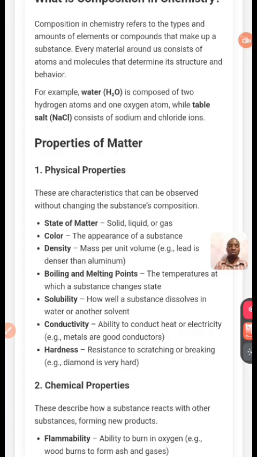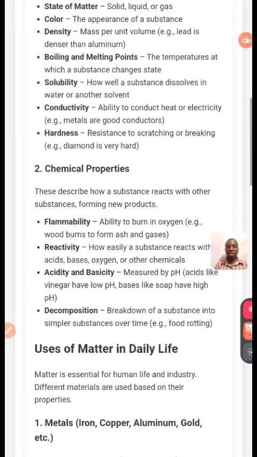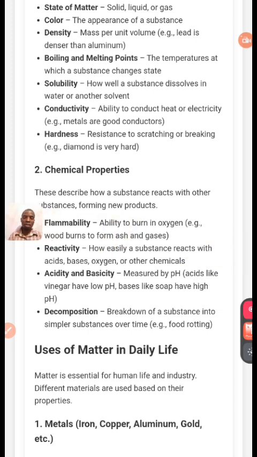Now, let us look at the chemical properties of matter. These are what I'm talking about. This is the chemical property. Number one, we have flammability, we have reactivity, we have density and basicity. We have the composition. These are the chemical properties. Now, flammability is the ability to burn in oxygen to form ashes and gas.